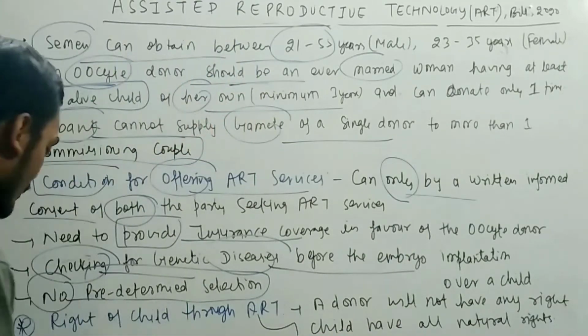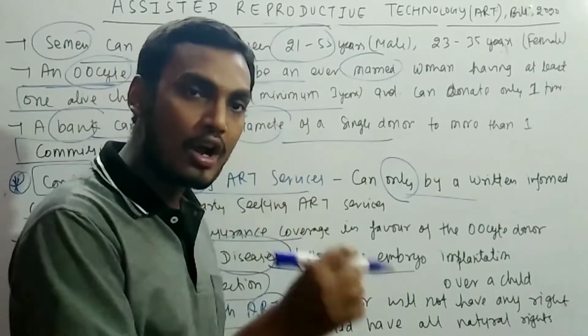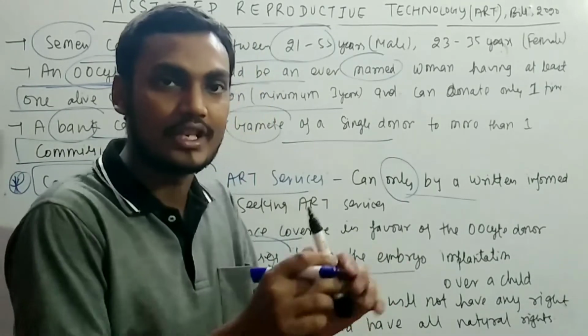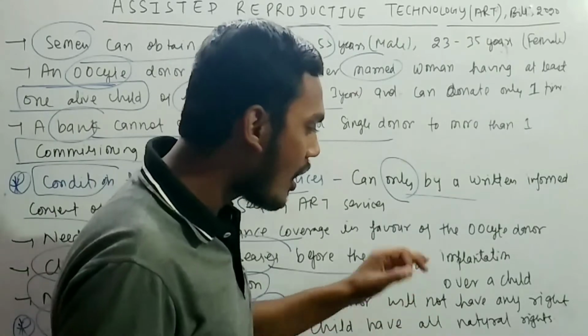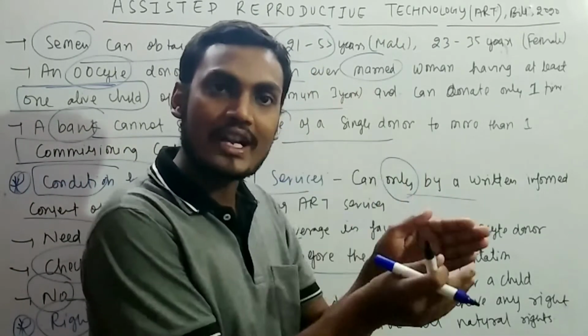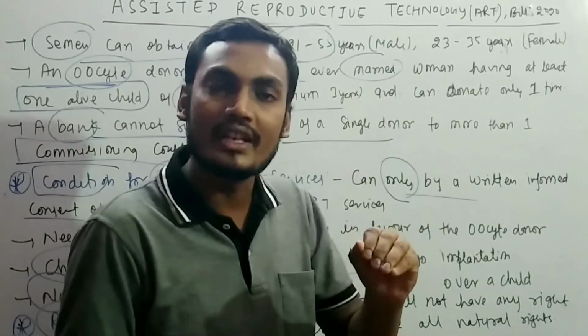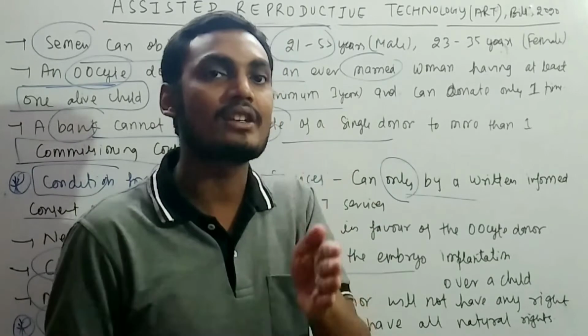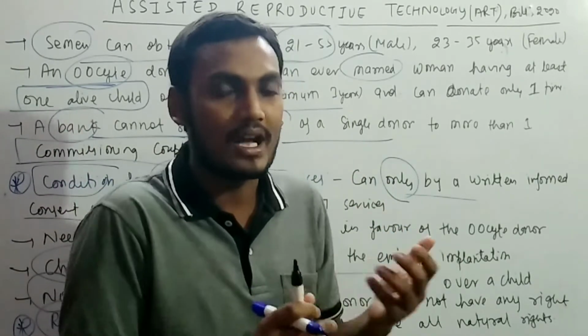So remember that. If we talk about the right of a child through ART, meaning those children who are born through the assisted reproductive technology, what is the right of the child? Then remember that a donor will not have any right over a child. The donor has not any right. The right belongs to the commissioning couple, and that child has every right just like the natural rights of other children.